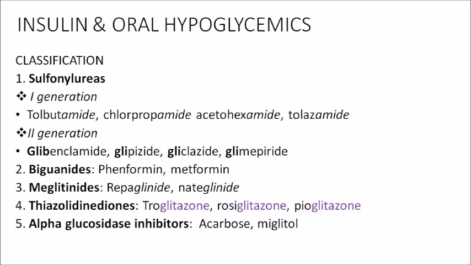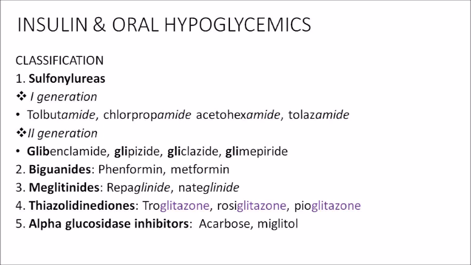So let us see the classification of oral hypoglycemics now. The first class is called sulfonylureas. There are two generations of sulfonylureas. The first generation drugs are amide drugs: tolbutamide, chlorpropamide, acetohexamide, tolazamide. All these are first generation sulfonylureas. In the second generation, the drugs are gly drugs: glibenclamide, glipizide, gliclazide, glimepiride. So in the second generation, there is an amide drug, glibenclamide, but you won't get confused because that also starts with gly. So that is sulfonylureas.